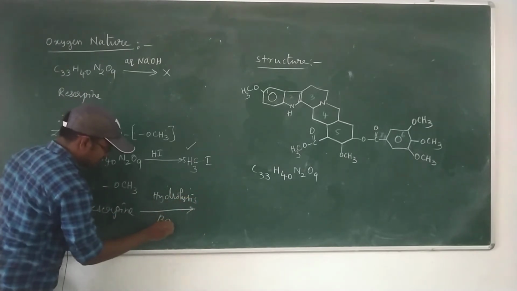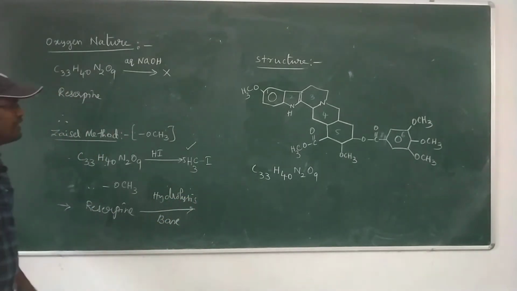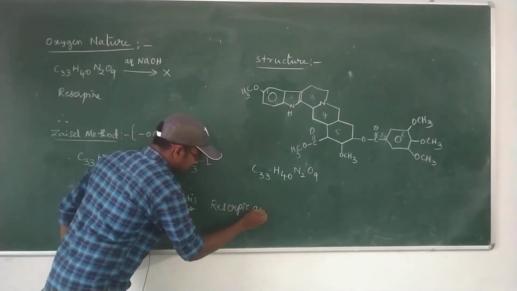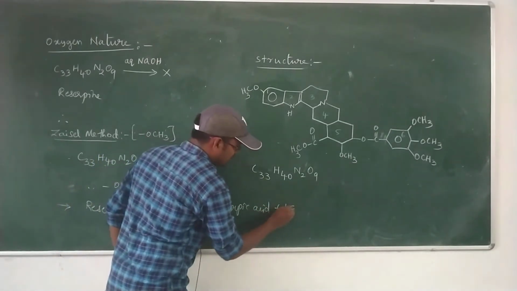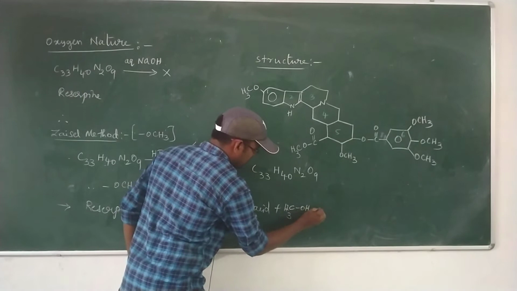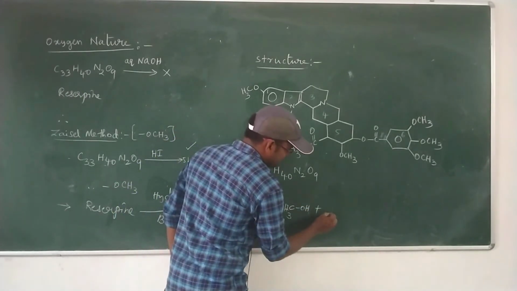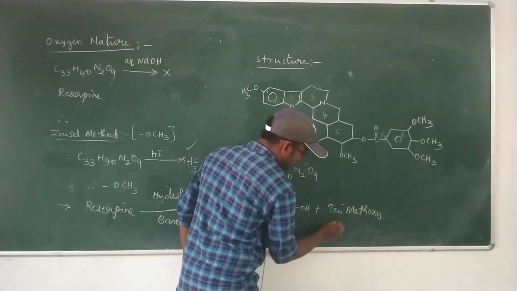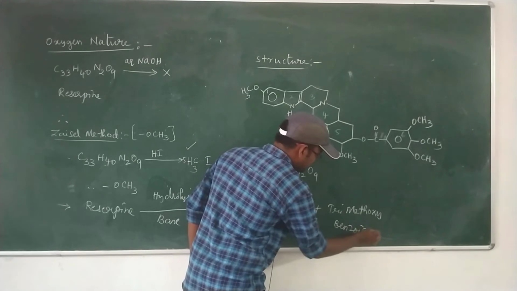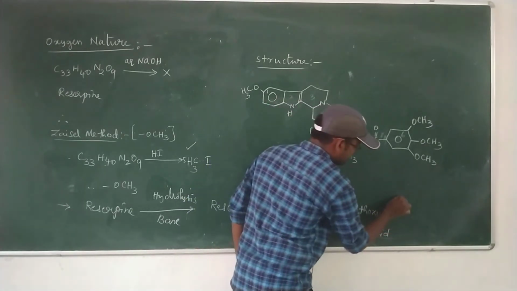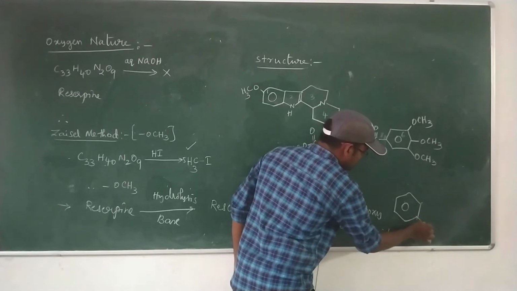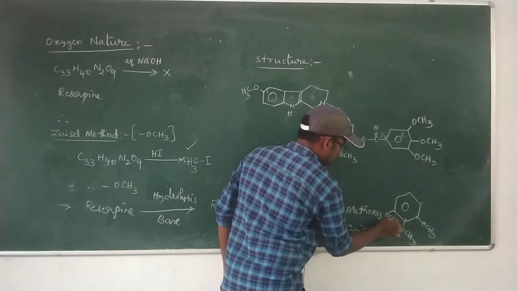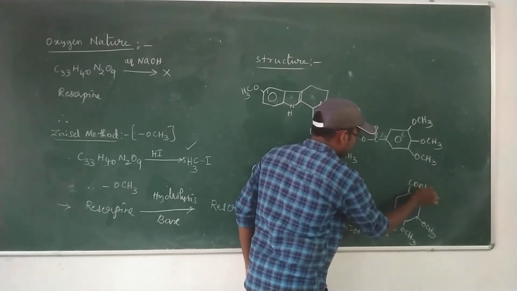The result is reserpic acid plus methanol plus trimethoxybenzoic acid. Trimethoxybenzoic acid looks like this: OCH3, and the top carbon atom has COOH.